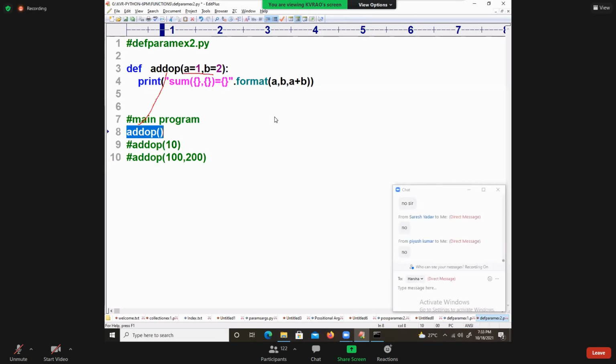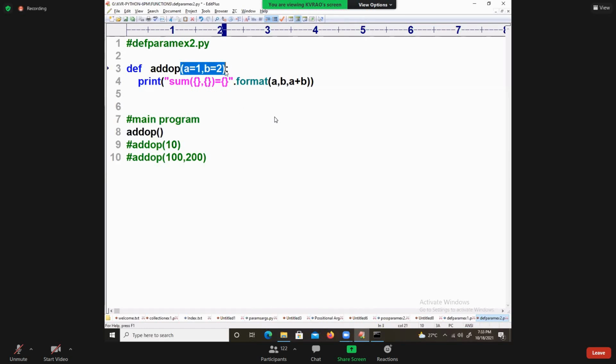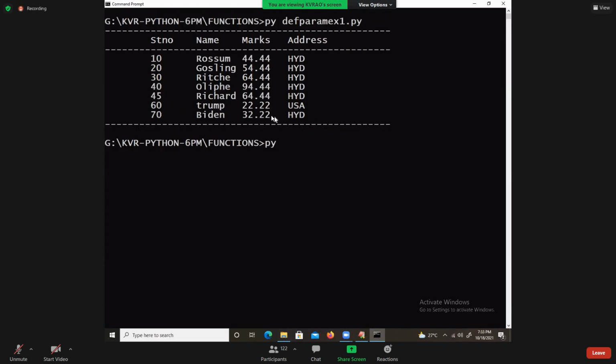What are those values called? 1, 2. These are the default parameters. What is the value printed? Sum of 1 comma 2 is equal to 3. Execute: default parameter example. Sum of 1 comma 2 is equal to 3.